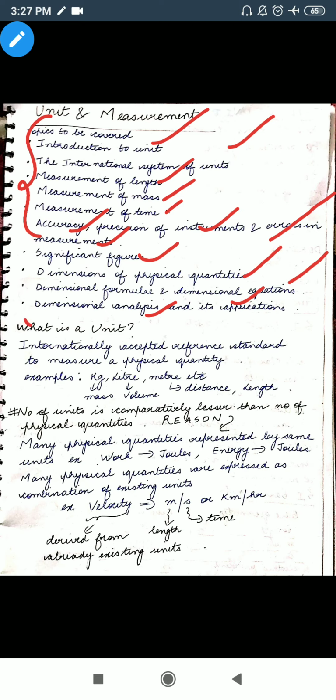So what is a unit? Any internationally accepted reference standard to measure a physical quantity is known as unit.